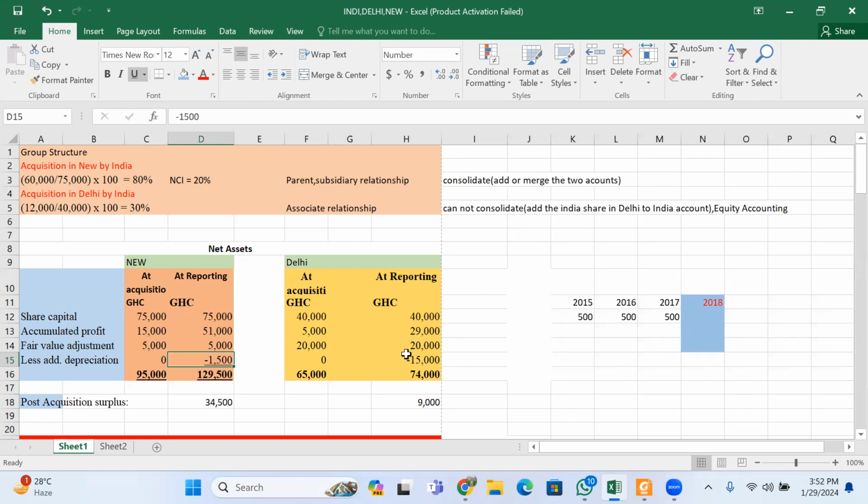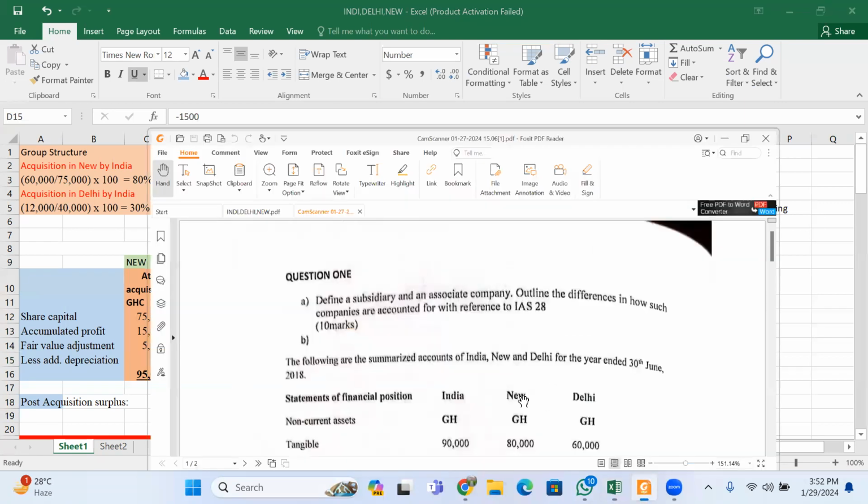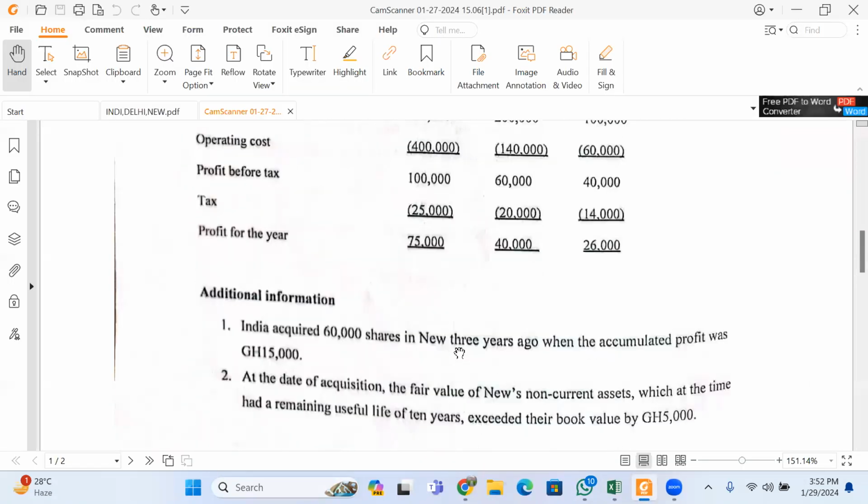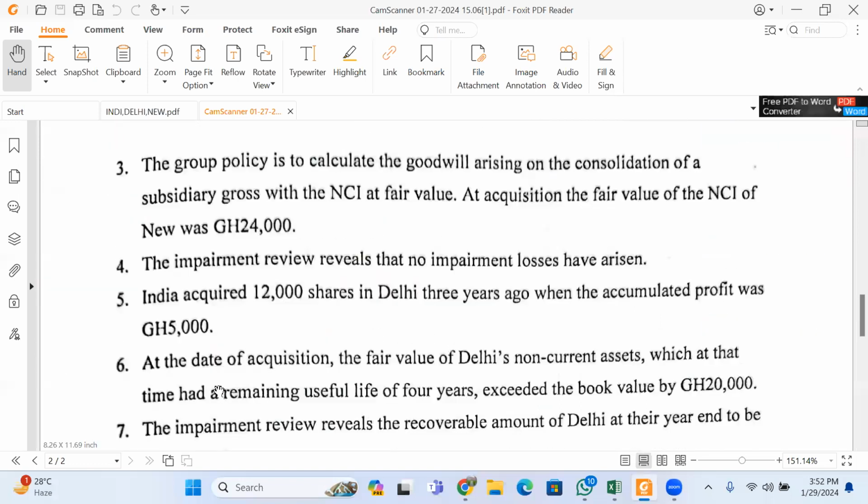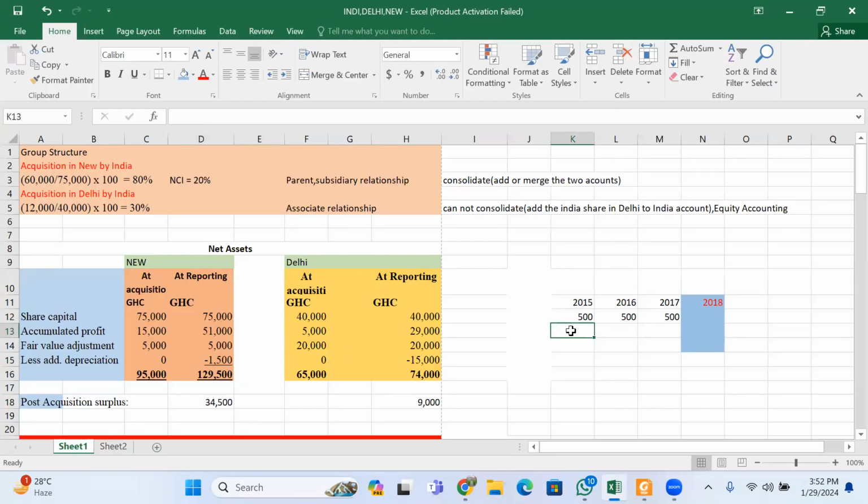I do the same for Delhi. They are telling you that the acquisition happened 3 years ago, and the non-current assets exceeded their book value by 20,000, which have a useful life of 4 years. So I come here, 20 divided by 4, meaning each year is 5,000.